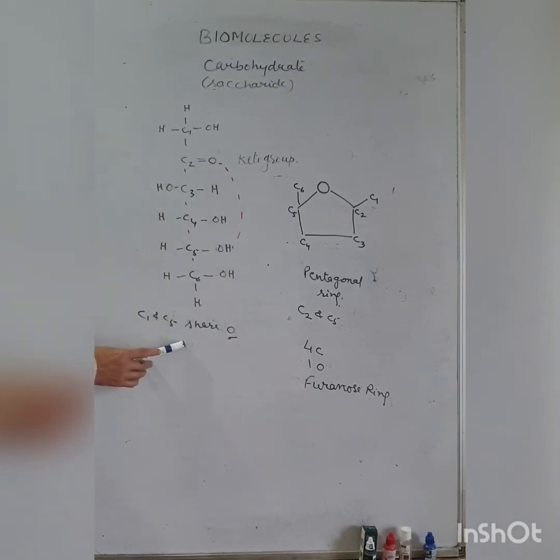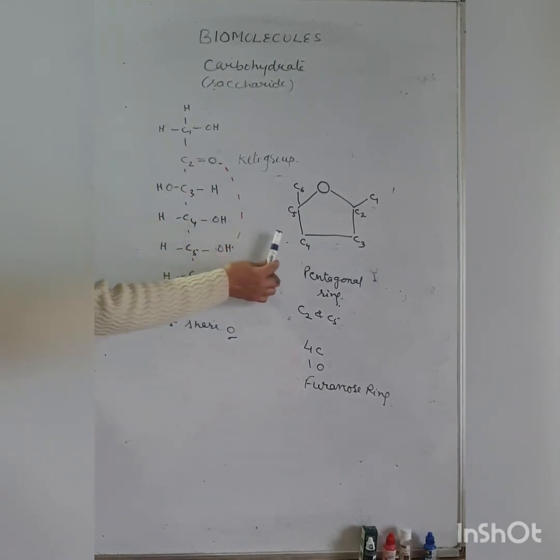This is the chain form of the keto sugar, and this is the ring form of the keto sugar.